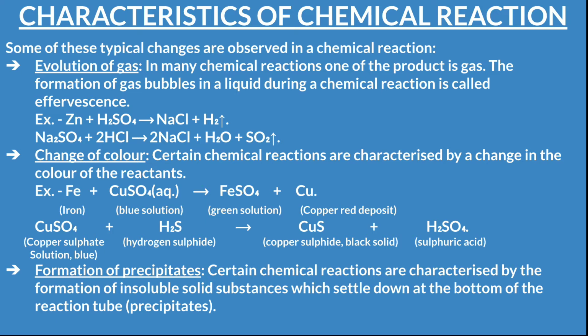Certain chemical reactions are characterized by the formation of insoluble solid substances which settle down at the bottom of the reaction tube as precipitates. The substances which settle down at the bottom of the test tube, or any container in which the chemical reaction is taking place, that thing is known as a precipitate. Okay, so formation of precipitate is also a characteristic feature of a chemical reaction.